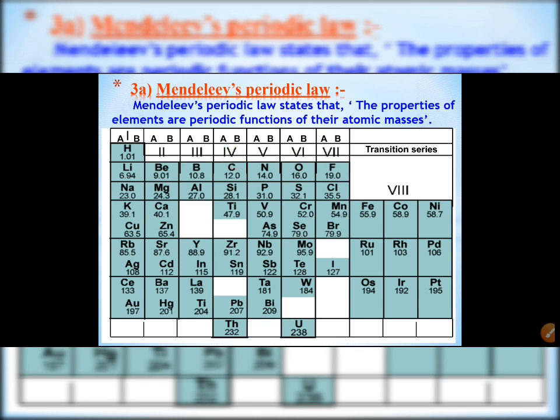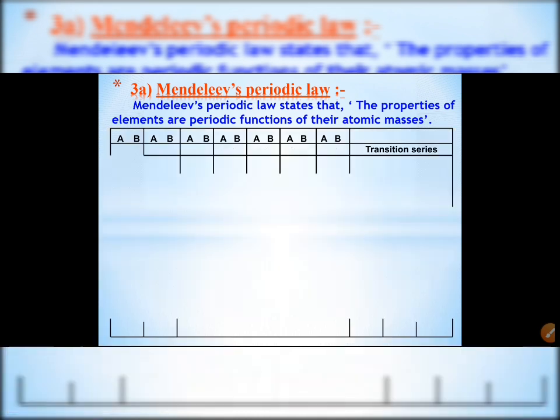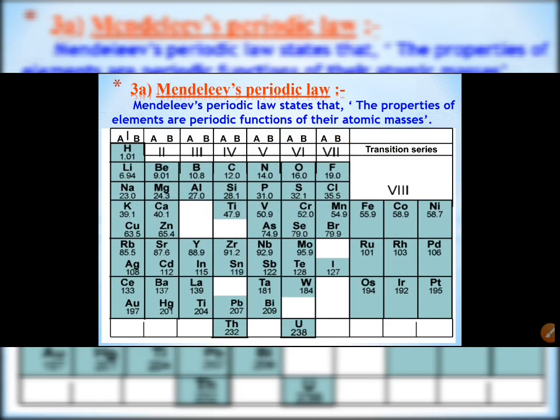So he examined the relationship between the atomic masses of the elements and their physical and chemical properties. Among chemical properties, Mendeleev concentrated on the compounds formed by elements with oxygen and hydrogen.